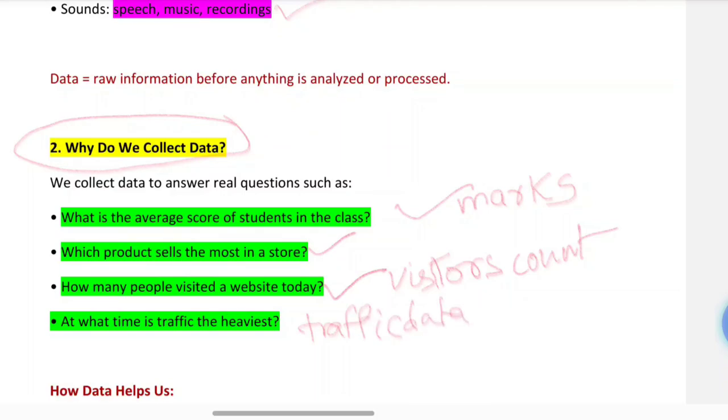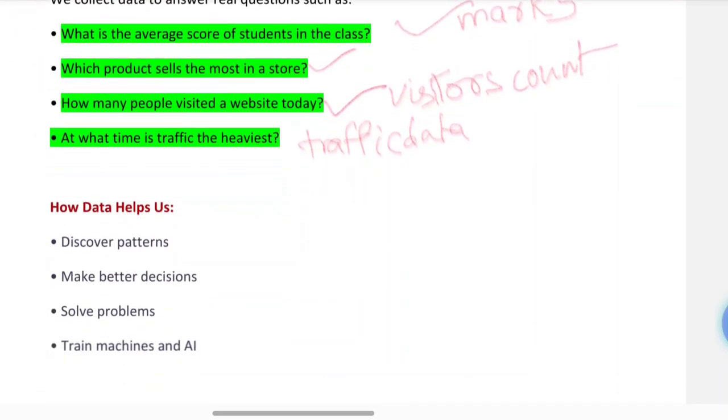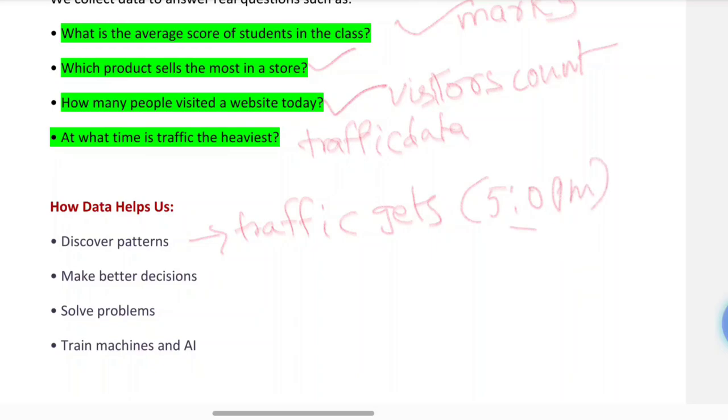So I think it is clear for you, right? Data helps us to find patterns, like when traffic gets heavy, say 5 p.m. It helps us make better decisions, like when to open or close the shop, because for example at night time the customers are coming, so they want to open the shop at night.